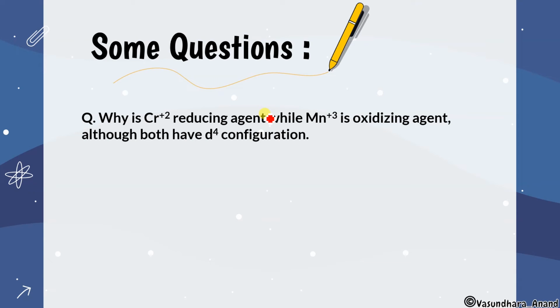Some questions. Why is Cr+2 a reducing agent while Mn+3 is an oxidizing agent, although both have d4 configuration? Let me show you with this. Cr+2, if I'm talking about it, is d4 configuration, 3d4. And Mn, if I'm talking about Mn+3, then again it is 3d4.